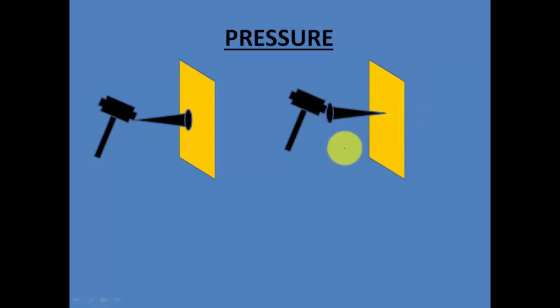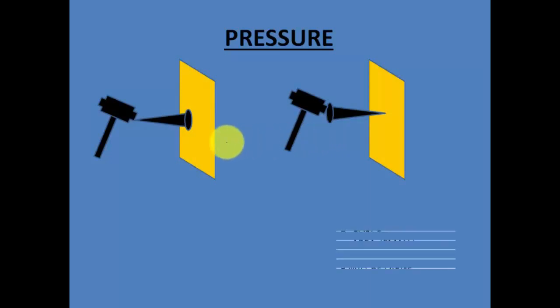Now just consider that we place the nail upside down. That is, the head is towards the wall and the pointed end is towards us. And then we try to hammer the nail. So what will happen? In which case will we be able to put the nail easily into the wall? Obviously in the first case, because this is a right way of doing it.